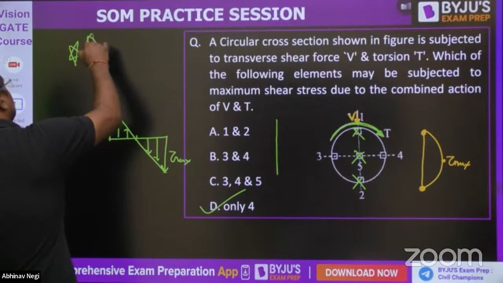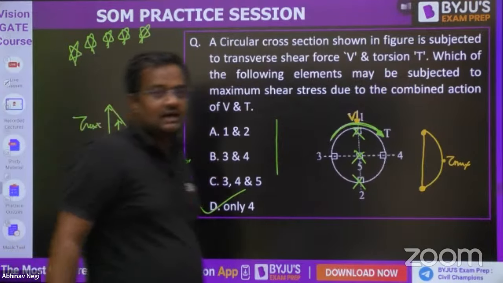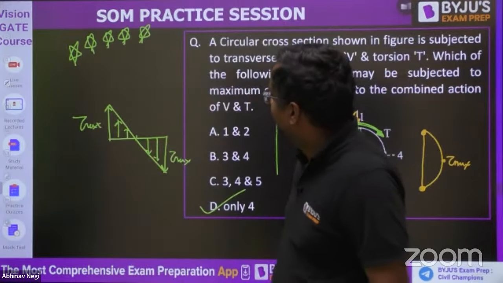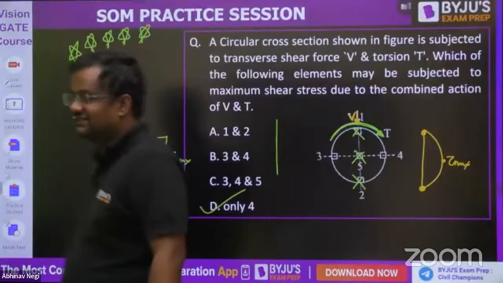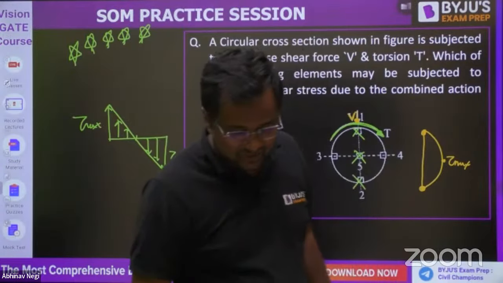5-star question here. My stars are looking like a triangle, and some angle bisector. Have you got this? Any doubt? Yes, thank you, Mohit. Thank you.